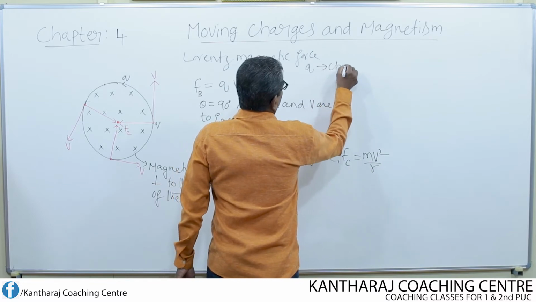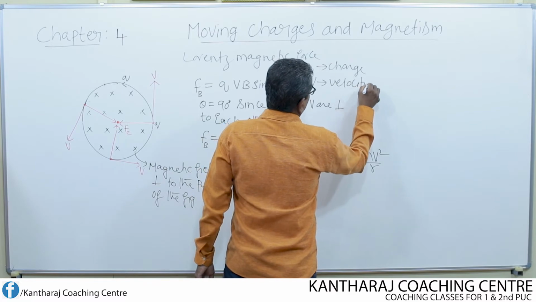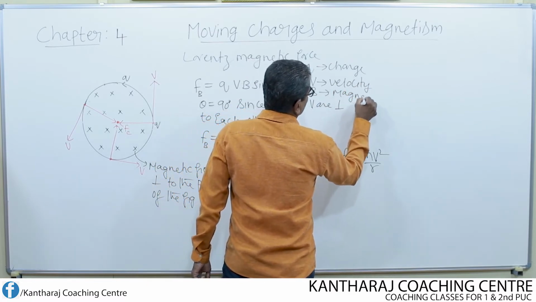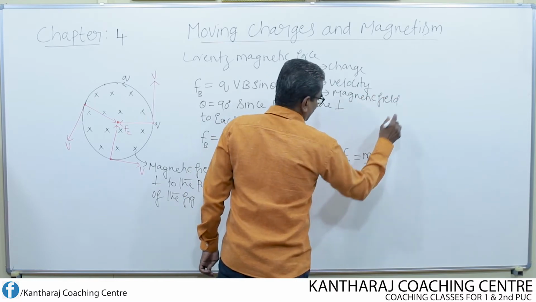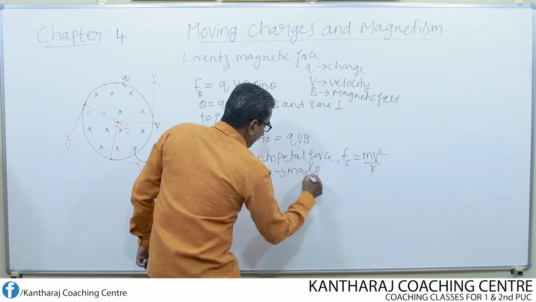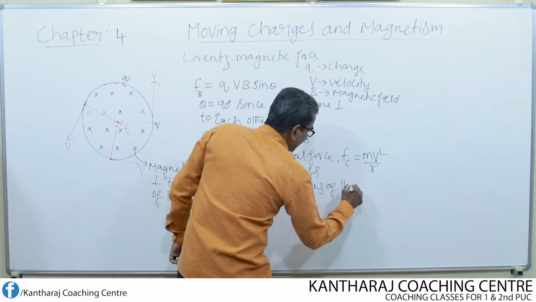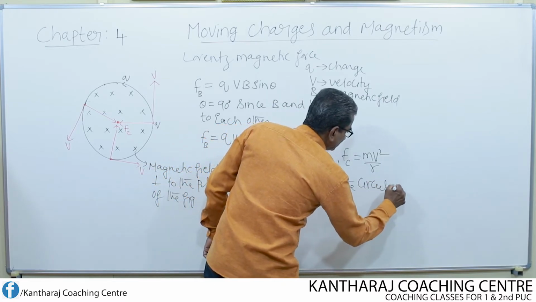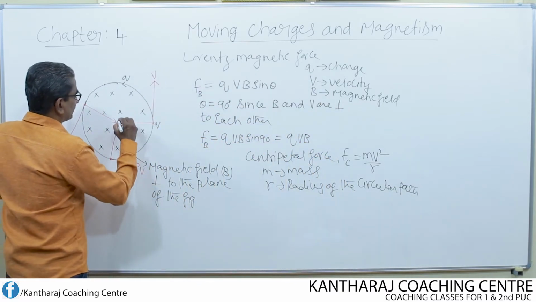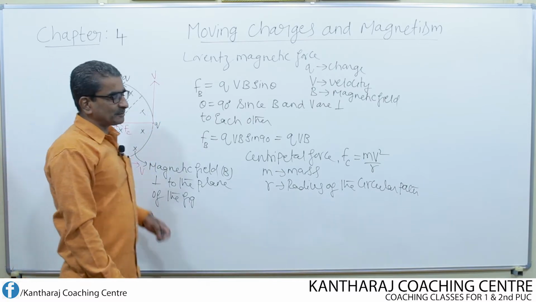Q is the charge of the particle, V is the velocity of the particle, and B is the magnetic field. Here m is the mass of the particle and r is the radius of the circular path. Then what's the expression for the radius?